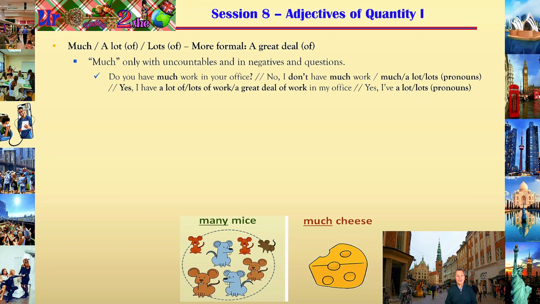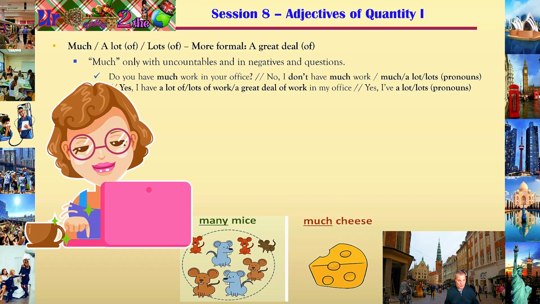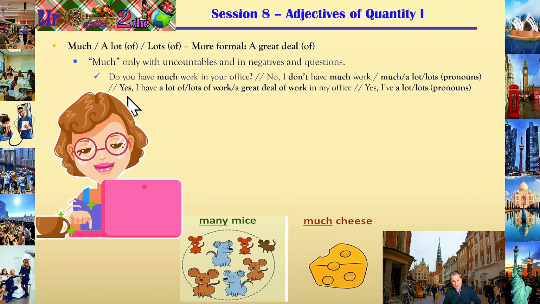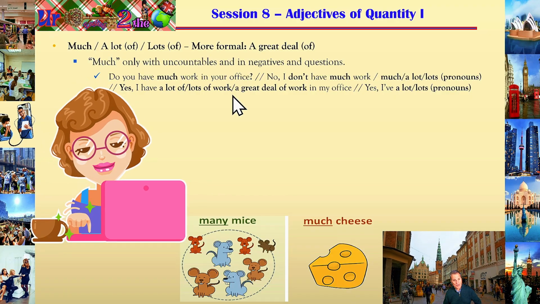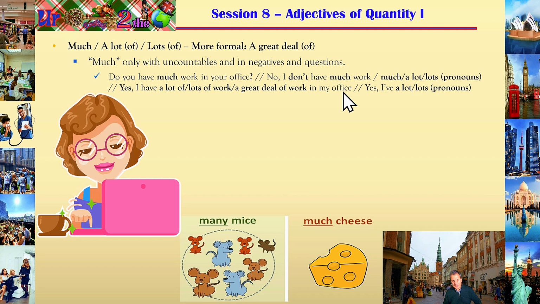Do you have much work in your office? No, I don't have much work, or I don't have much, or I don't have a lot, or I don't have lots, if you use it as pronouns, right? Or positive answer: yes, I have a lot or lots of work, a great deal of work in my office, or yes, I've a lot or lots.